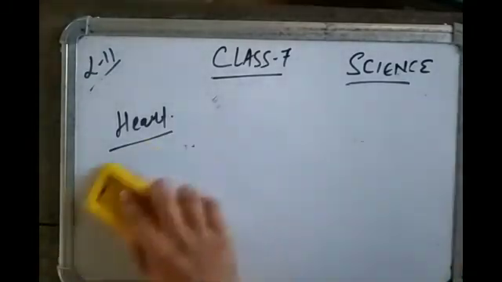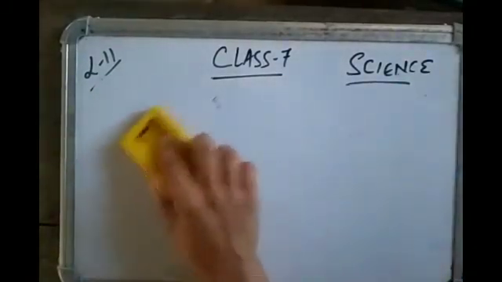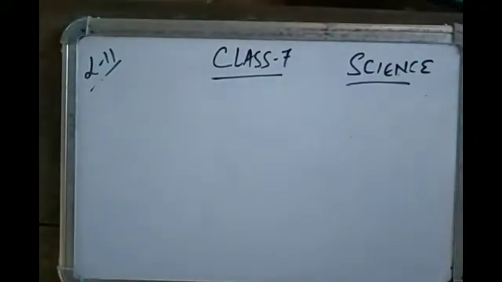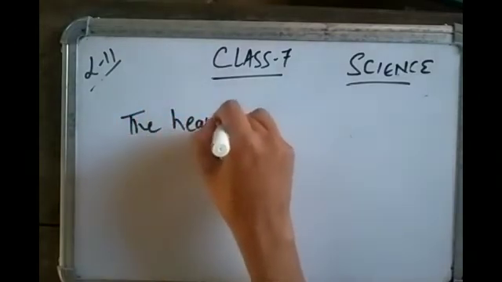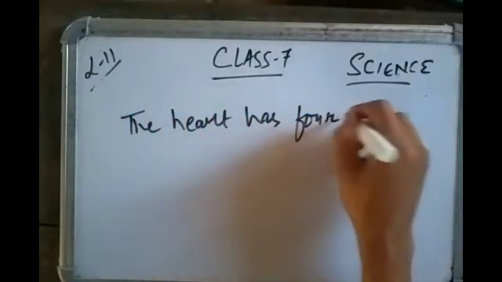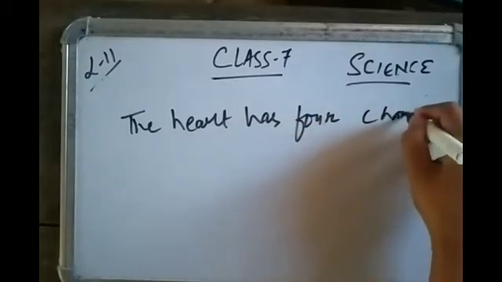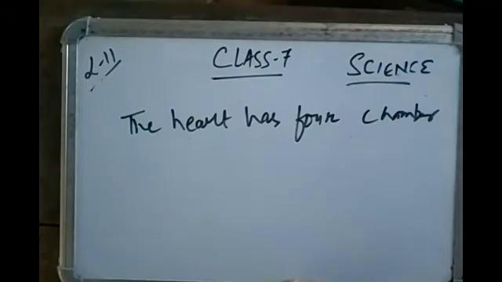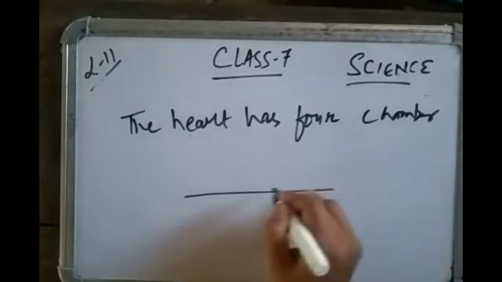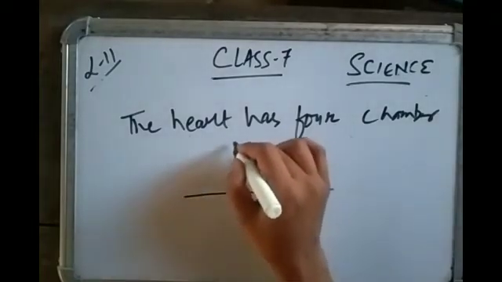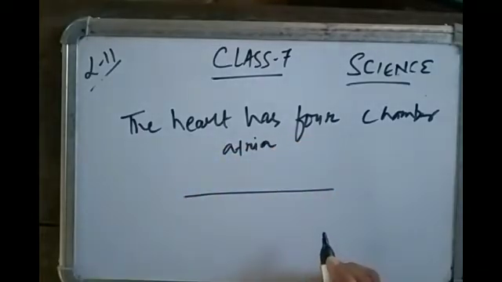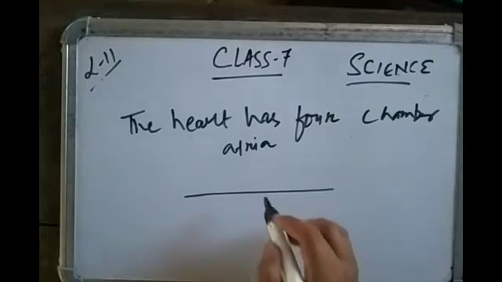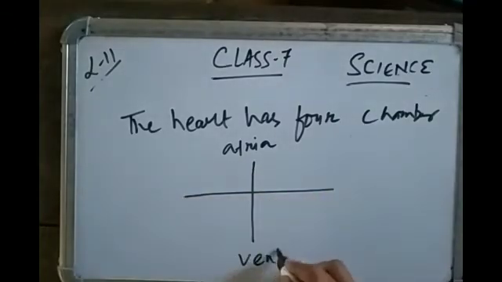When you look at page number 124 you will find a diagram of the human heart. The heart has four chambers. The upper chambers are called the atria, singular atrium, and the two lower chambers are called the ventricles.